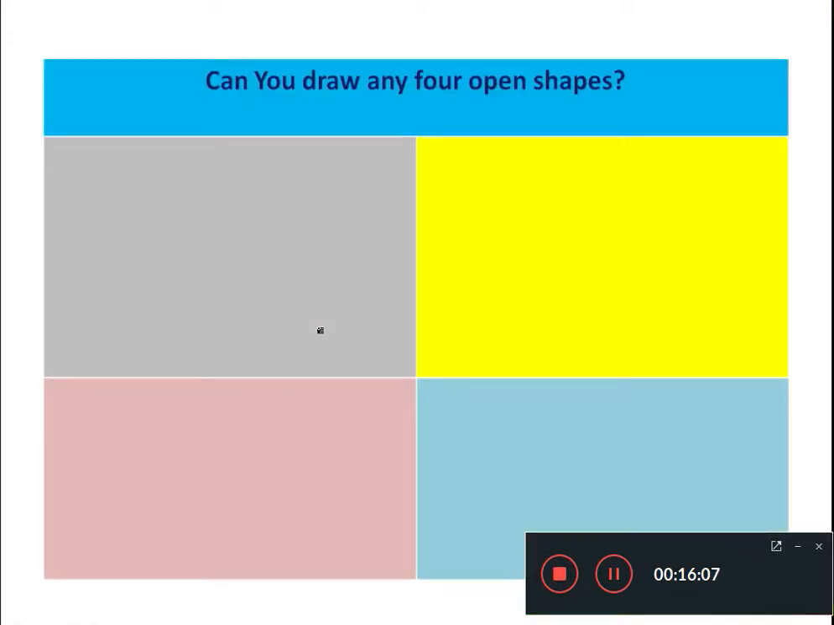So I am going to give some questions to solve at your home. So the question is, can you draw any four open shapes? You have to draw any four open shapes.